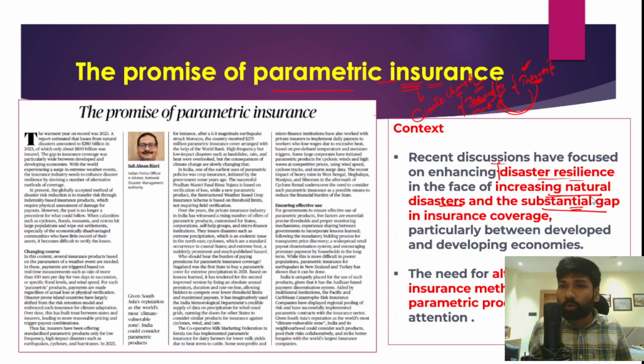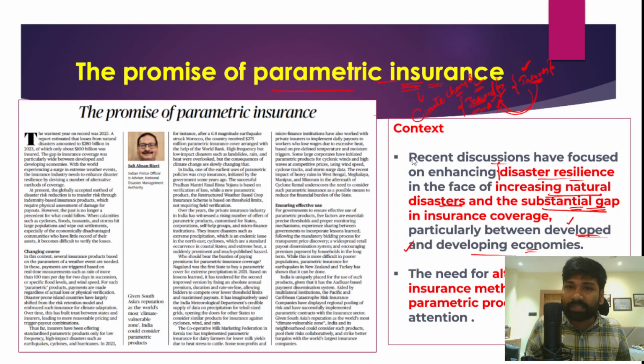And when we talk about the insurance coverage gap, this gap is particularly between the developed and developing economies. Insurance coverage in developed countries is a bit higher, and more people are covered. But on the other hand, in developing regions like South Asia, Pacific Island nations, Africa and Latin America, very few people are covered with insurance.